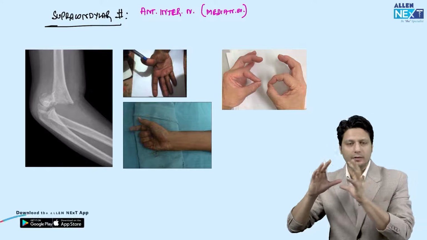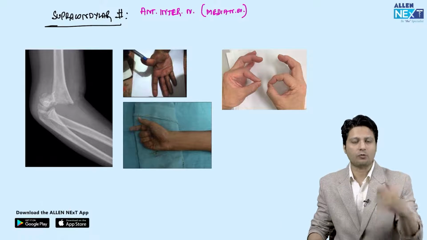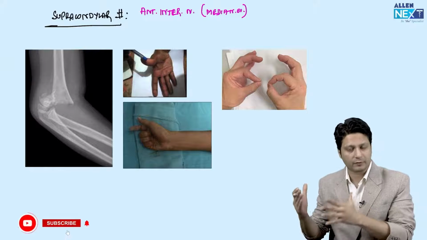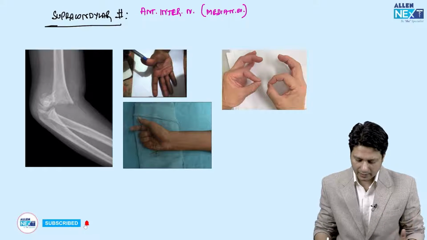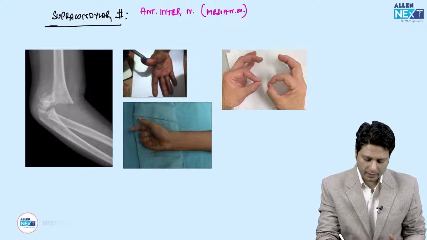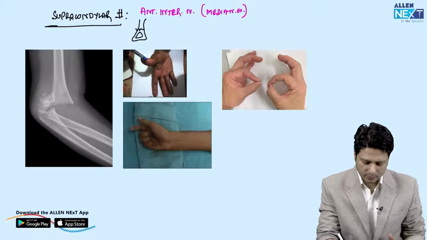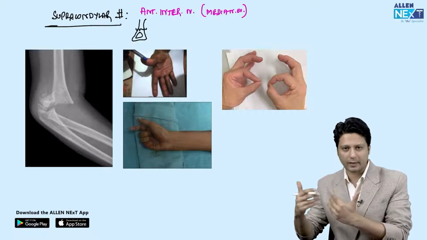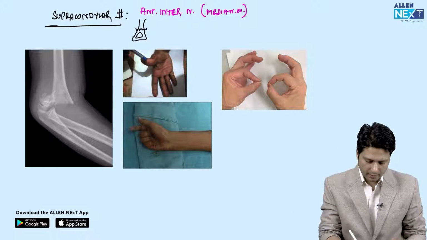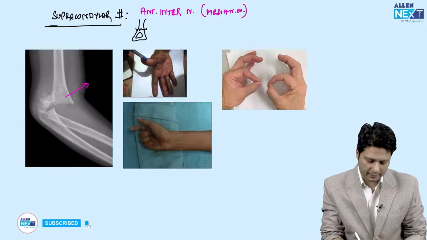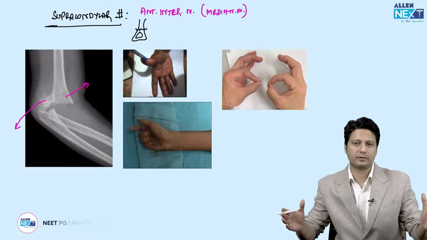कि आपको X-rays are provided and then they are asking what is the name of the nerve which is likely to be injured in this case. So you have to identify the fractures on the X-ray. As it is very clearly evident over here कि this is the supracondylar region, and if there is a fracture in the supracondylar region, then it will be called as supracondylar fracture. So, like this is the humerus, the supracondylar region of the humerus, and this is the distal end of the humerus, and it is fractured.